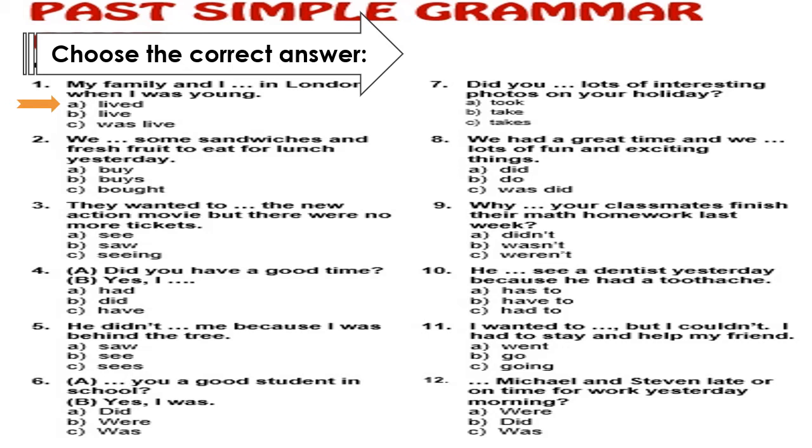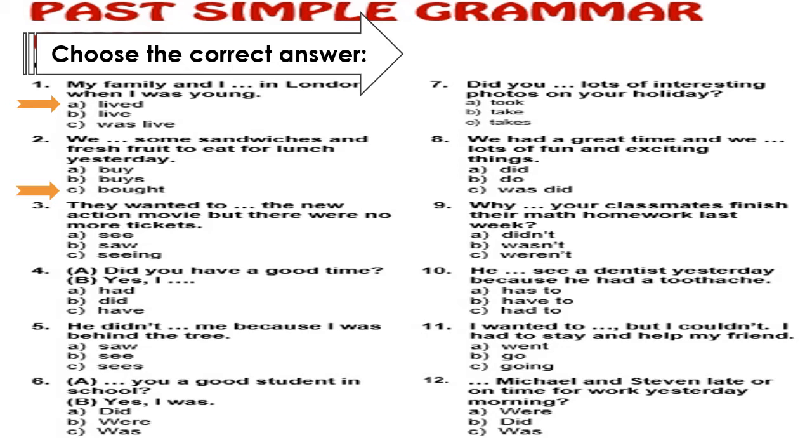Can I say bite? Or will I change the verb buy, or will I keep it the same? Excellent. As you studied before, I'll change the verb buy into the past form, which is bought. So I'll choose letter C. So we bought some sandwiches and fresh fruit to eat for lunch yesterday.